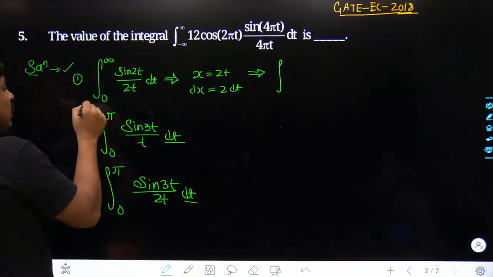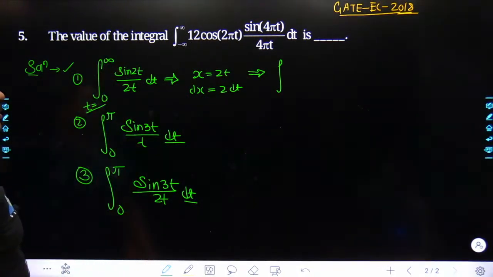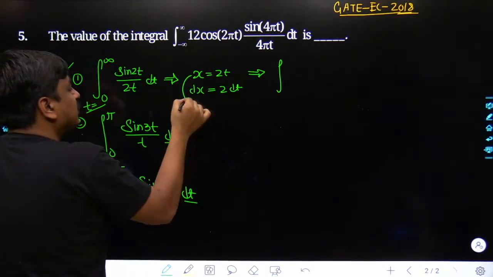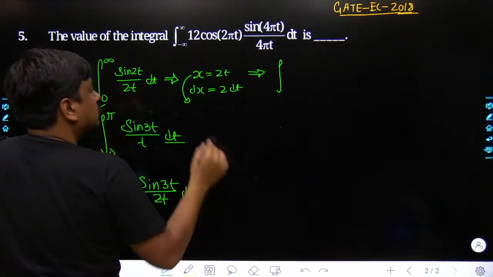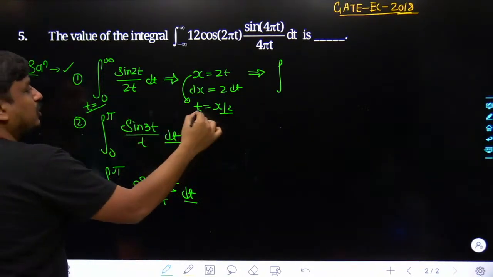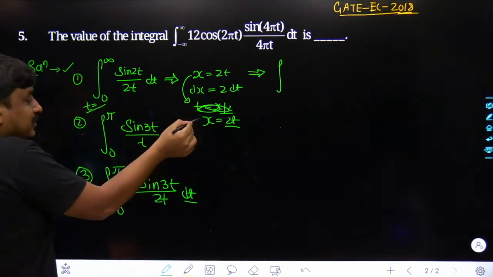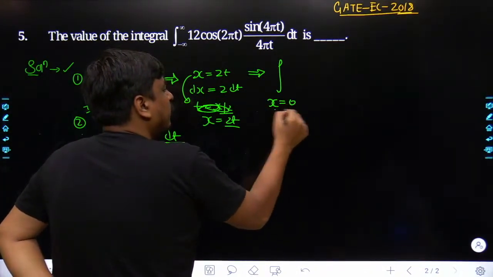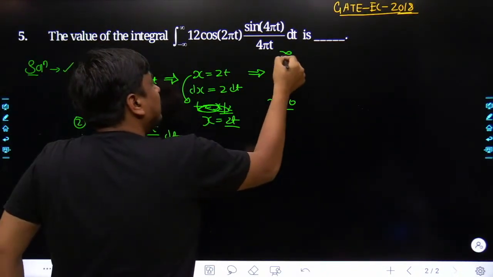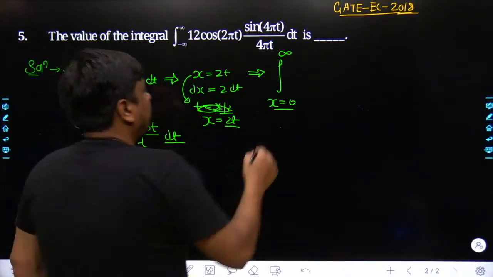See, this was the lower limit of t, as well as the upper limit of t. But once we do this, try to understand. Once t has been fed as x by 2, or x has been fed as 2 into t, what would happen? Once you feed t equal to 0, the lower limit in the form of x would be 0, and similarly once you feed t equal to infinity, the upper limit of x would also be infinity only. Agreed? Till this point everything is fine, sir.